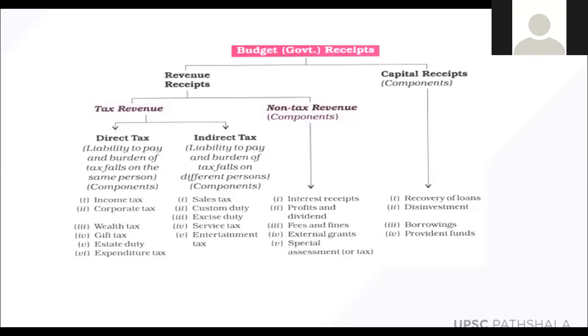Yes, sir. Suppose I have bought a painting of MF Hussain for 15,000 rupees in 2010, and in 2020 I want to sell it, and someone is buying that painting for 5 lakh rupees. Then is it a capital gain for me? Yes. If you know the basic things, then you will be able to find the answer to this question.